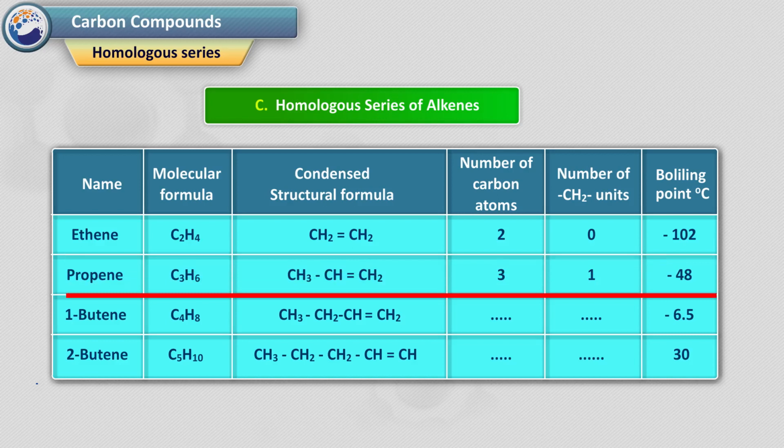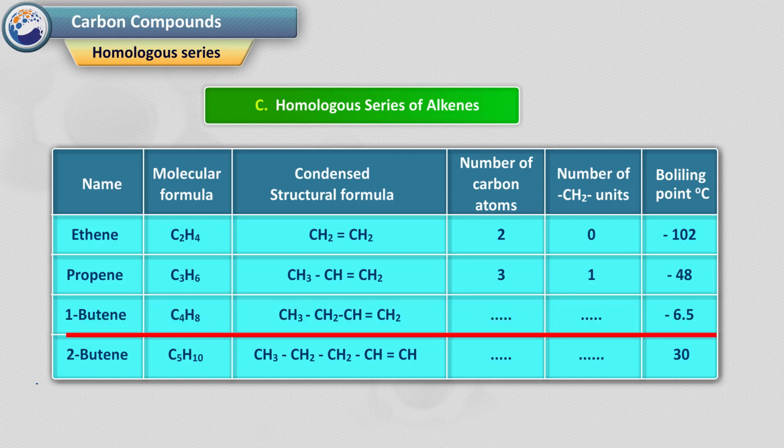Propene. Molecular formula C3H6. Structural formula CH3 single bond CH double bond CH2. So number of carbon atoms will be 3. Number of CH2 units will be 1. Boiling point is minus 48.